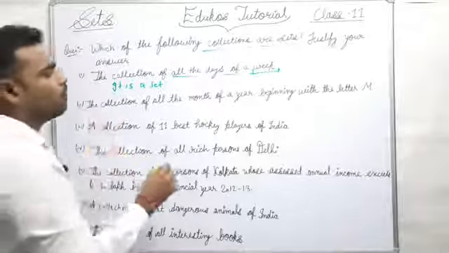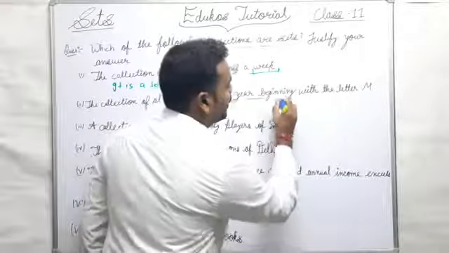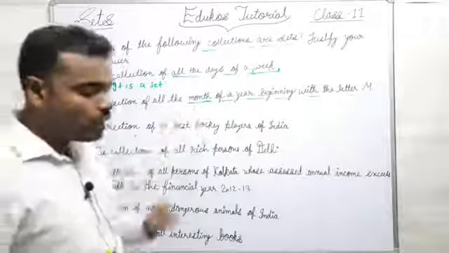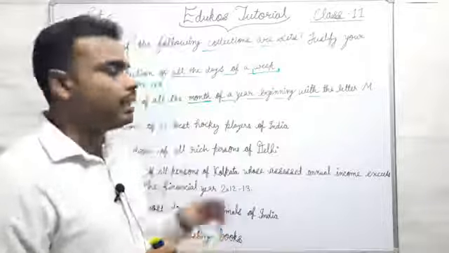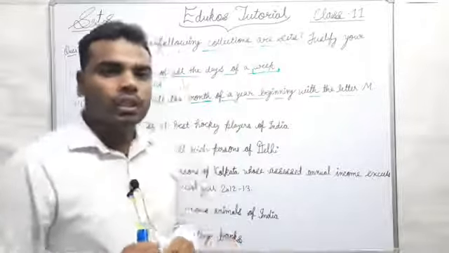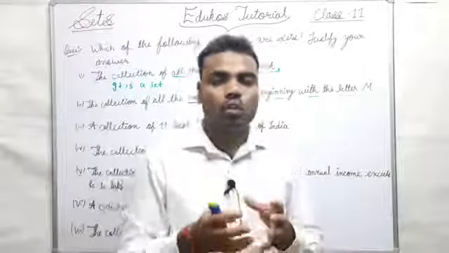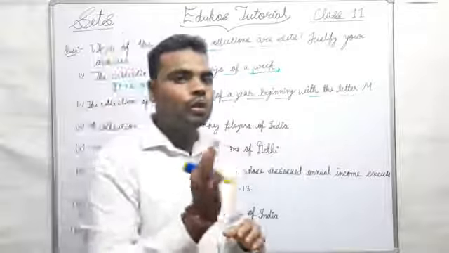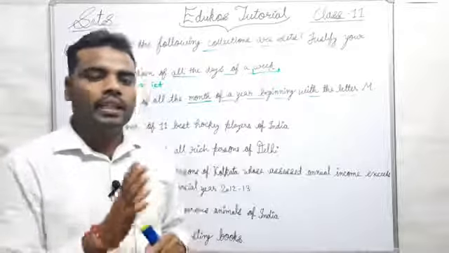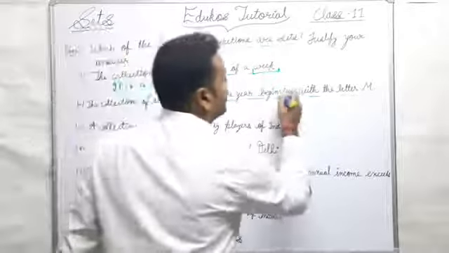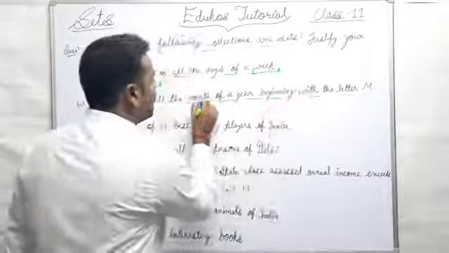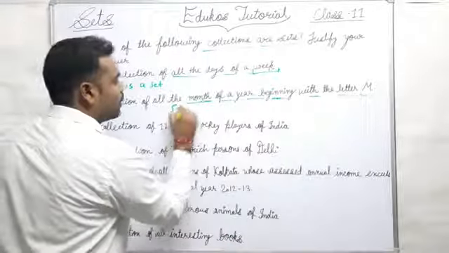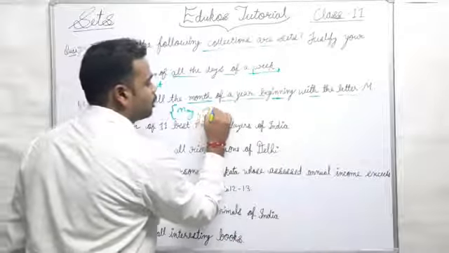Now, the collection of all the months of a year beginning with the letter M. If we see the collection of all the months of a year, we know that in a year there are 12 months. So this is also a set, because the months beginning with the letter M are May and March.